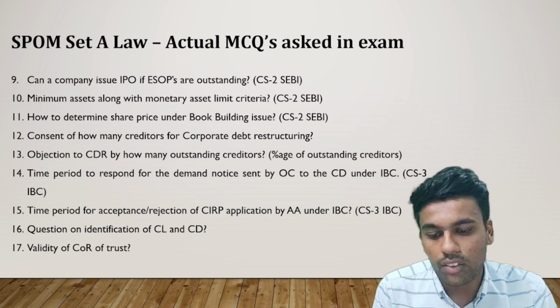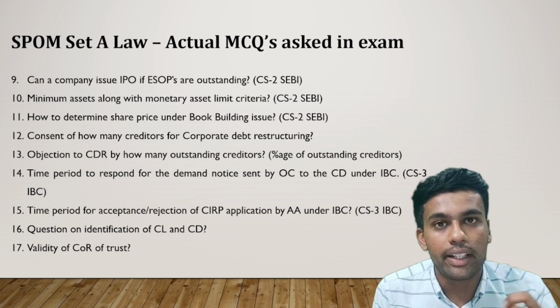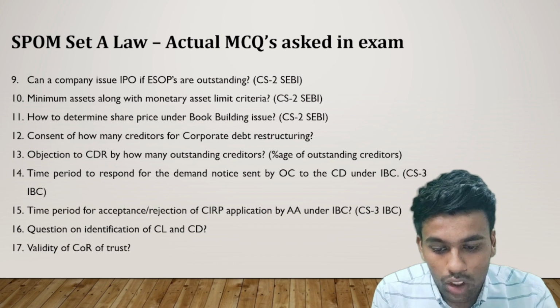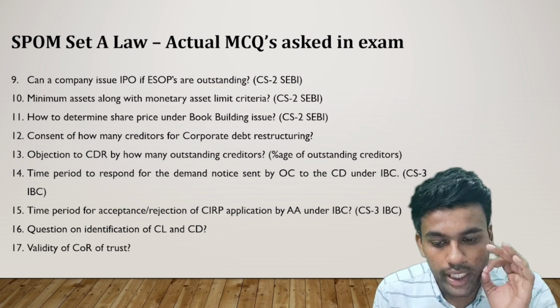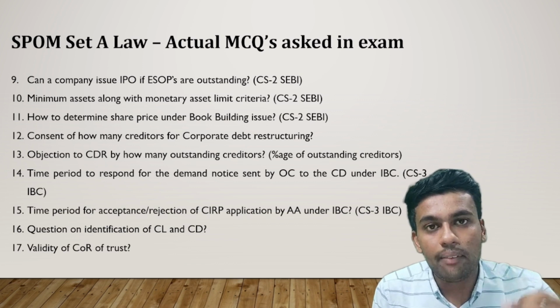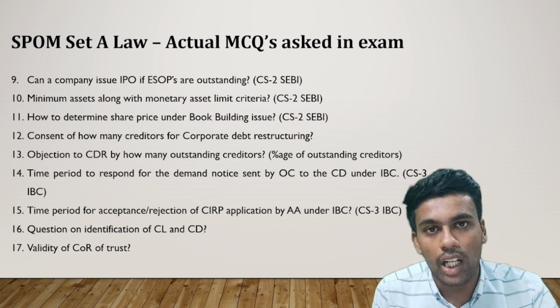The 12th question was, consent of how many creditors is needed for corporate debt restructuring. The 13th question was, objection to CDR by how many outstanding creditors? What was the total number of outstanding creditors who can make an objection? So it is 5% of the outstanding creditors.